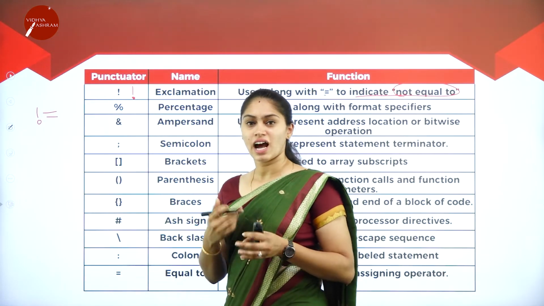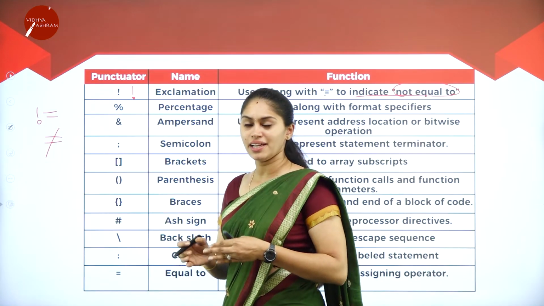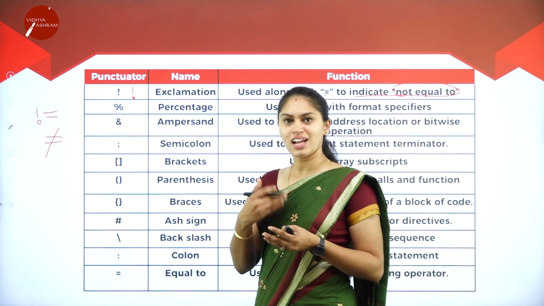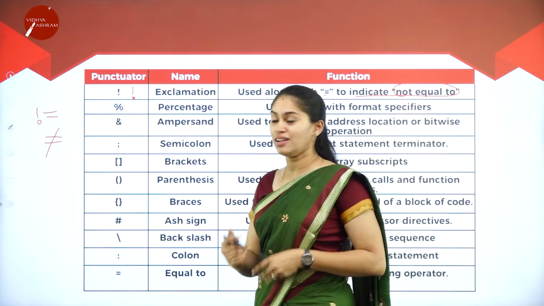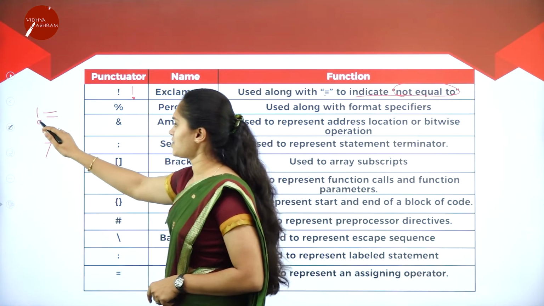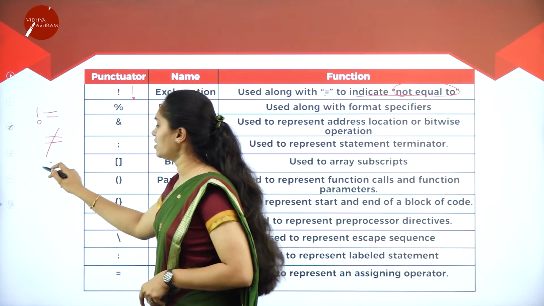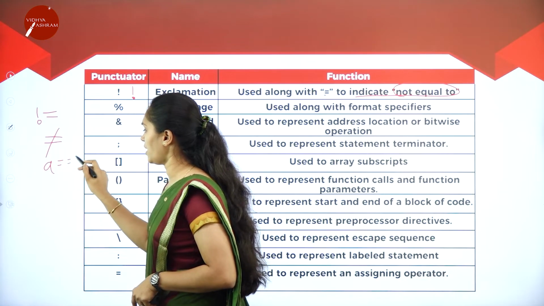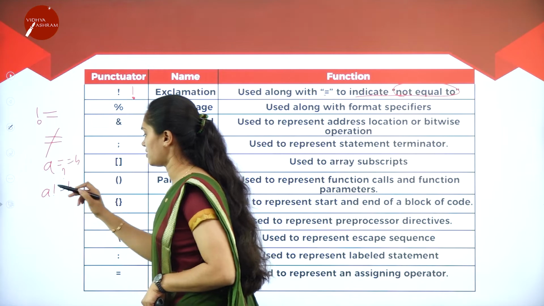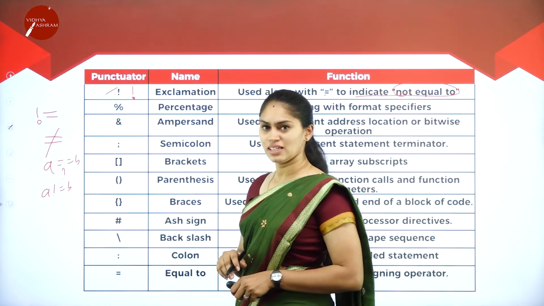In mathematics, how do we represent not equal? That is equal with a strike through, right? But when it comes to the computer, it is not the same as mathematics. Then how am I supposed to represent not equal? This exclamation is nothing but not. I can use this not symbol with equal. So what does it mean? Not equal. Is A equal to B? A is not equal to B. In order to represent this, we use the exclamation symbol.